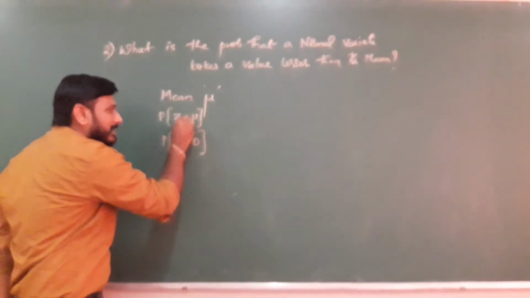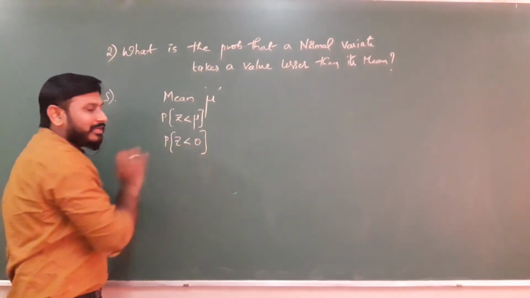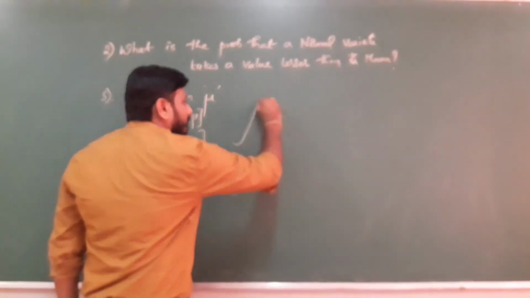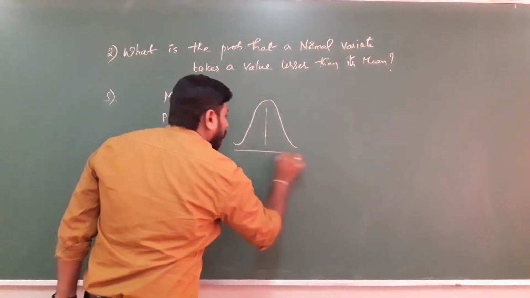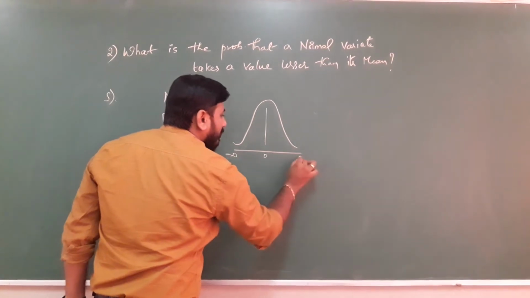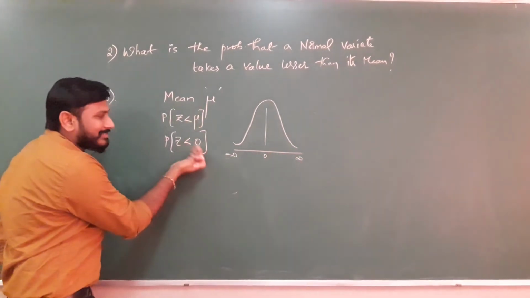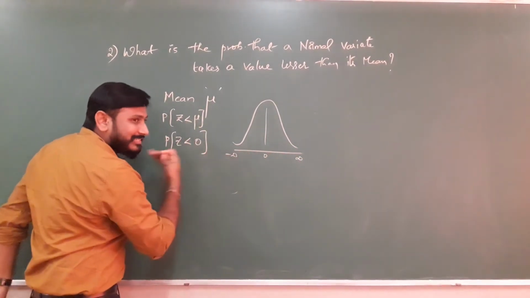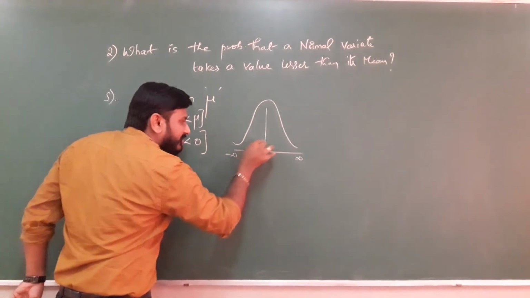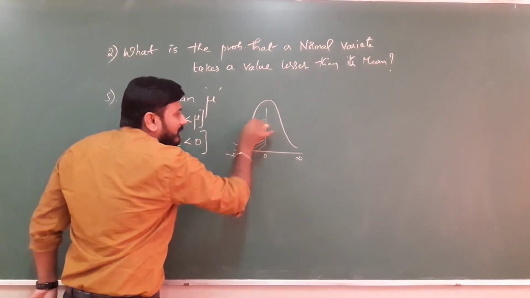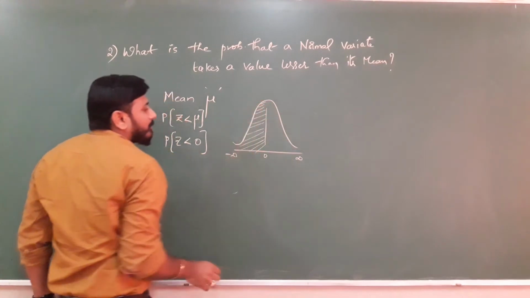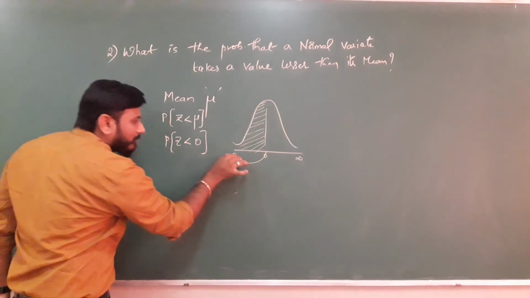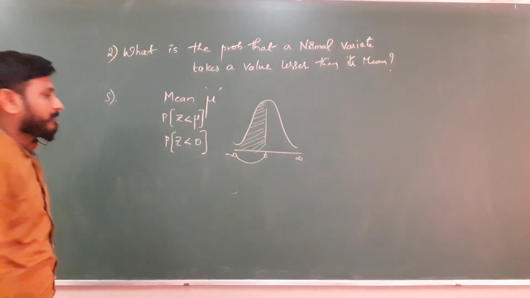Now less than means Z less than 0. Take the normal curve. So minus infinity, 0, infinity. Less than 0 means towards the negative infinity side, this region. So this region has to be shaded. Remember, we have to calculate from this to this.